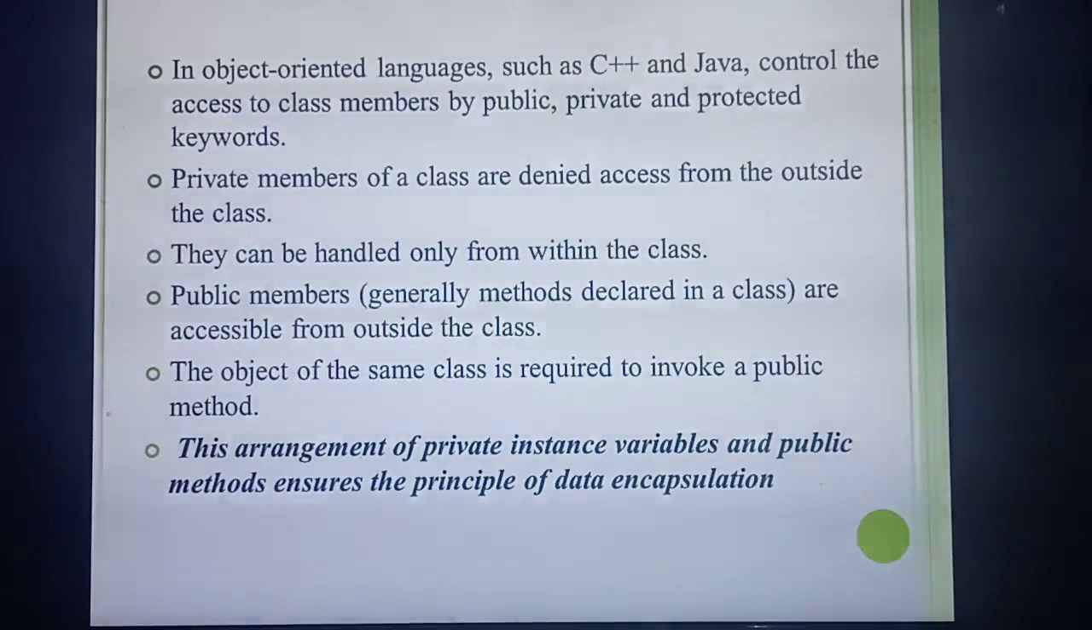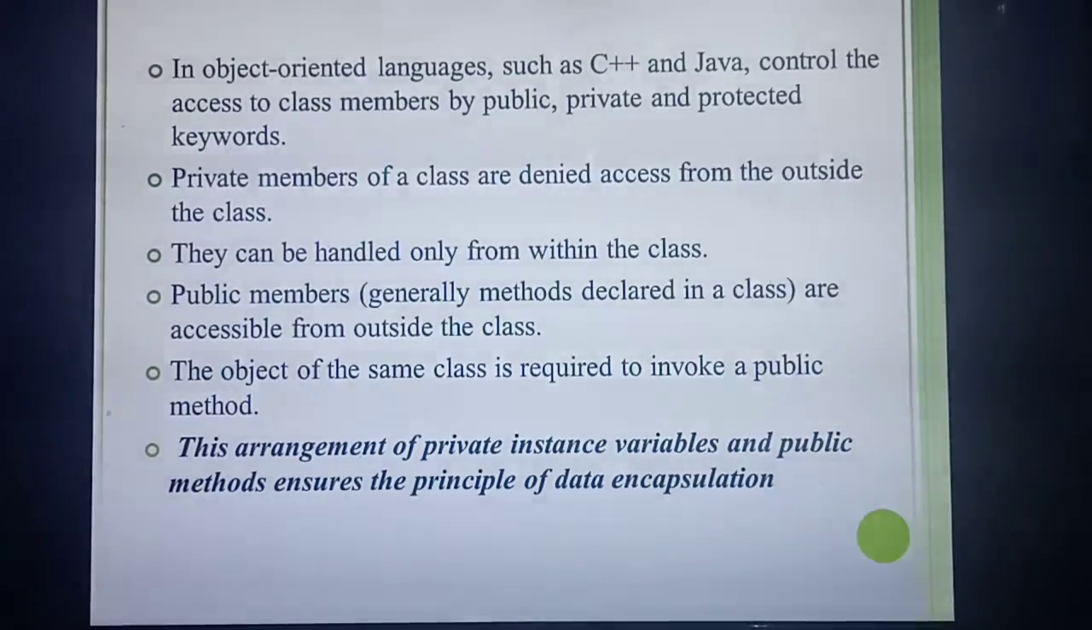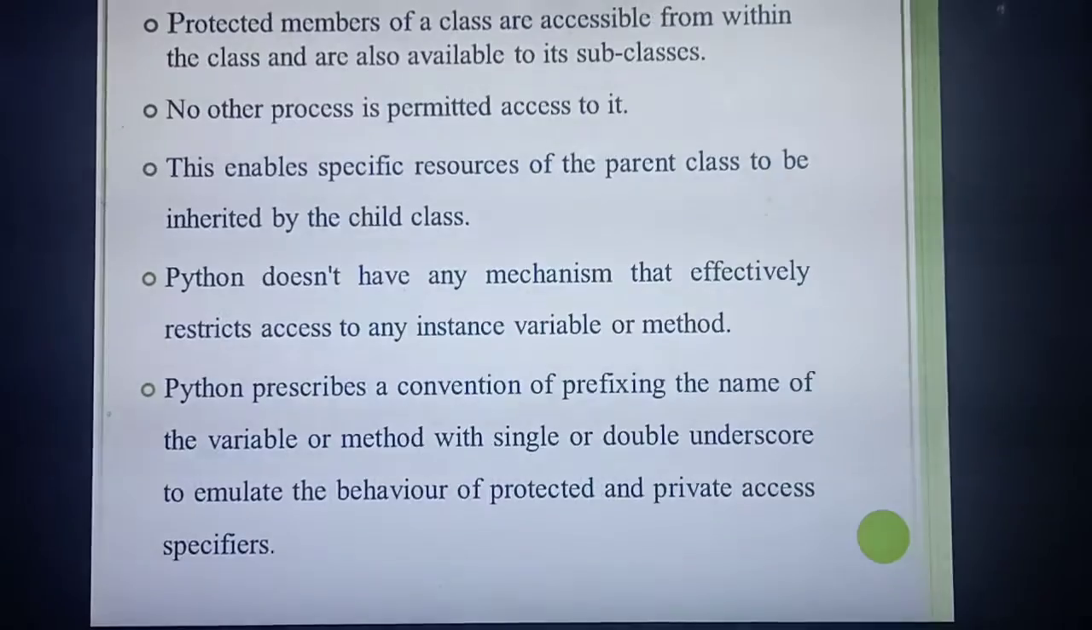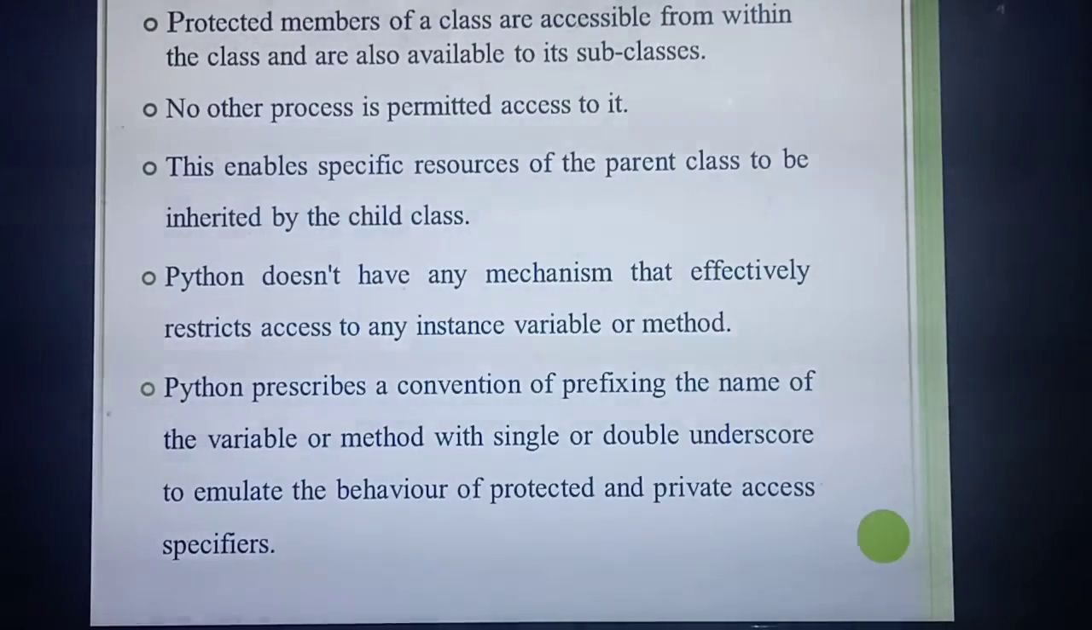So what do you mean by private? Private means only within that class or within that function alone you can use it, isn't it? But what's the meaning of public? Public means you can use it outside the class, anywhere you can use. So this arrangement of public and private restrictions altogether we call what? Data encapsulation. You have studied all this in 11th. Which concept? Data encapsulation.